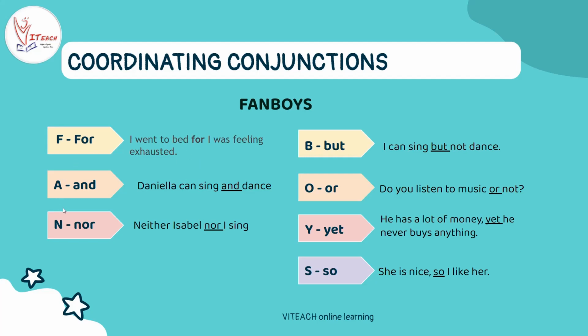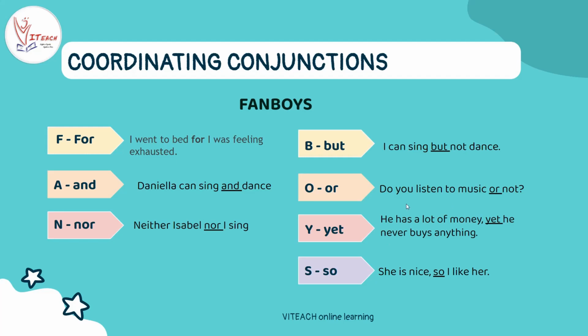And: Tanelia can sing and dance. So here we are connecting these two verbs with the conjunction and. Nor: neither Isabel nor I sing. Here we are connecting Isabel and I, both of which are subjects, with the conjunction nor. But: I can sing but not dance. Or: do you listen to music or not?